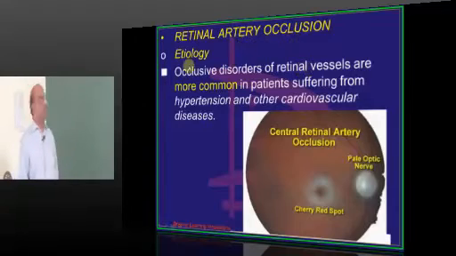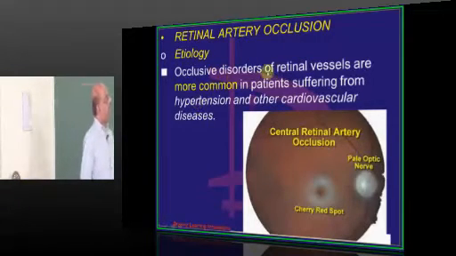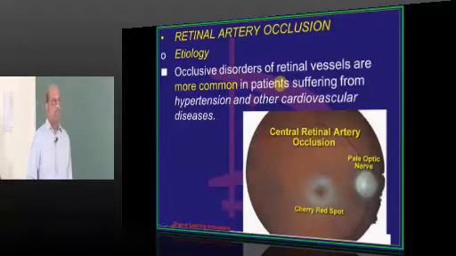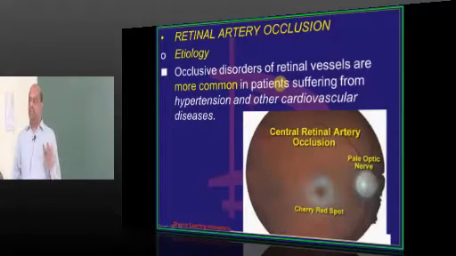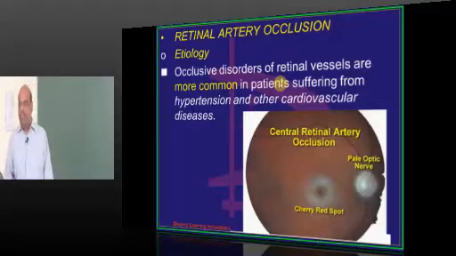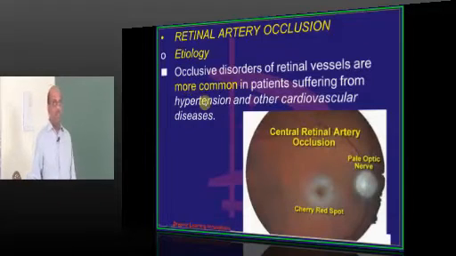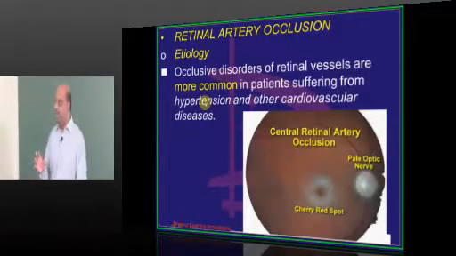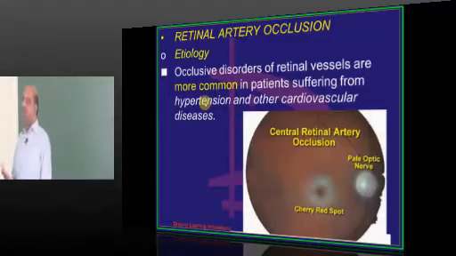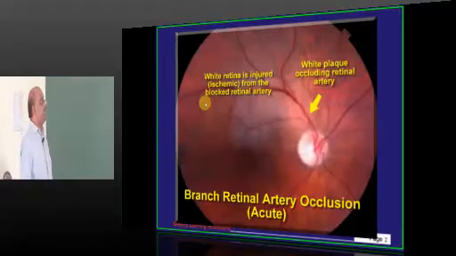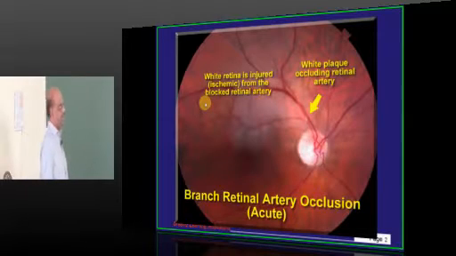Retinal artery occlusion. What is the common etiology, doctor? If you look at elderly people who are suffering from hypertension, when they present with a sudden loss of vision, we should always think of this possibility. The occlusive disorders of the retina are more common in elderly people with hypertension and other cardiovascular comorbidities.